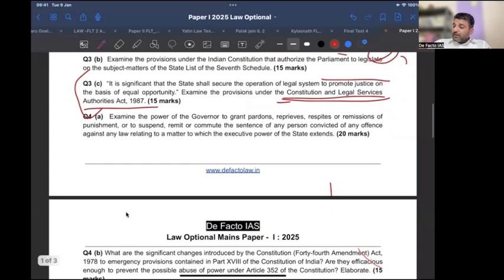Examining the power of the Governor to grant pardon, reprieves and so on. There are two very major cases. Can anyone name them? Maitri, tell me, what are the two important cases here? Governor related, something recently happened in Tamil Nadu. Anyone? For pardons and reprieves, two very important cases.